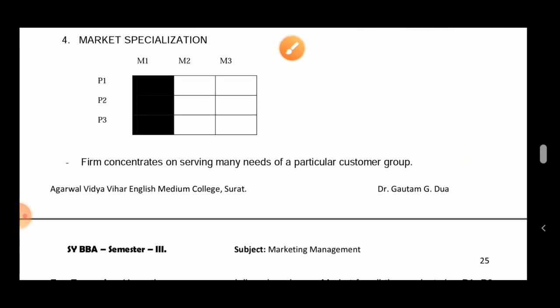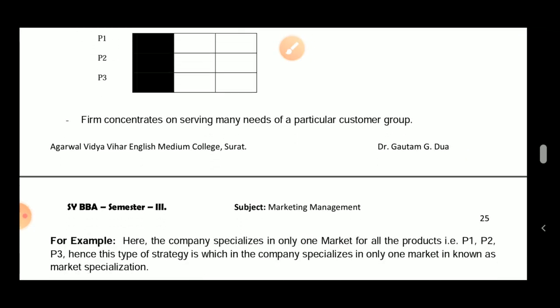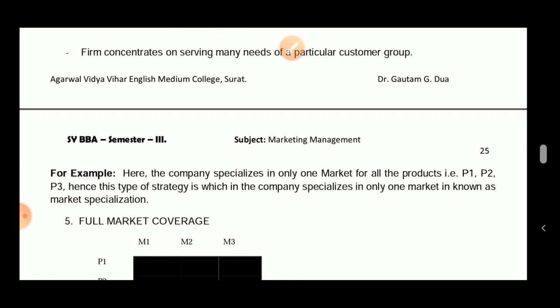This will definitely give competition to Navneet, so there is always a risk in doing that also. For example, here the company specializes in only one market for all the products, that is P1, 2 and 3. Hence this strategy, in which the company specializes in only one market, is known as market specialization.